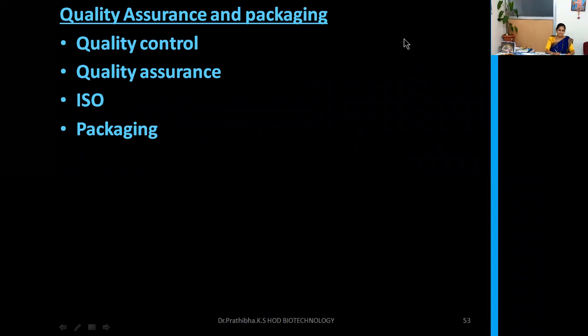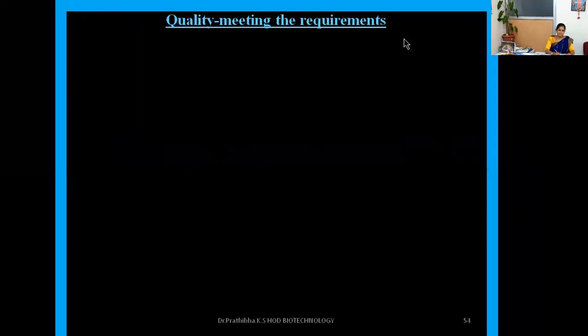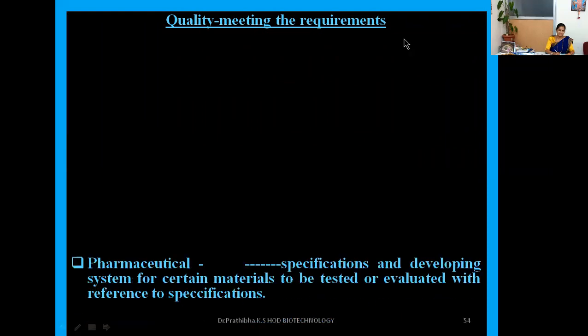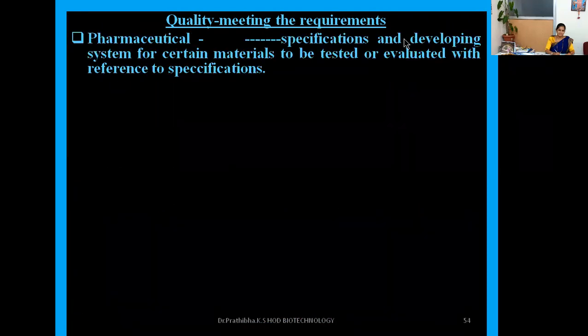Here in this quality assurance, we need to focus on quality control, then quality assurance, then ISO certification, then about the packaging. Okay, so now first, what is this quality? Quality means meeting the requirement. And this meeting the requirement can be observed in almost all the products.